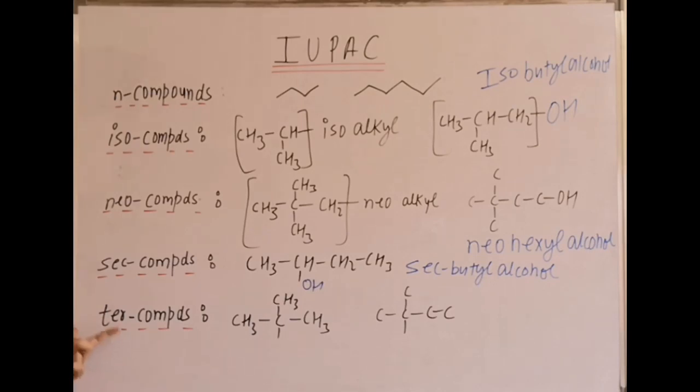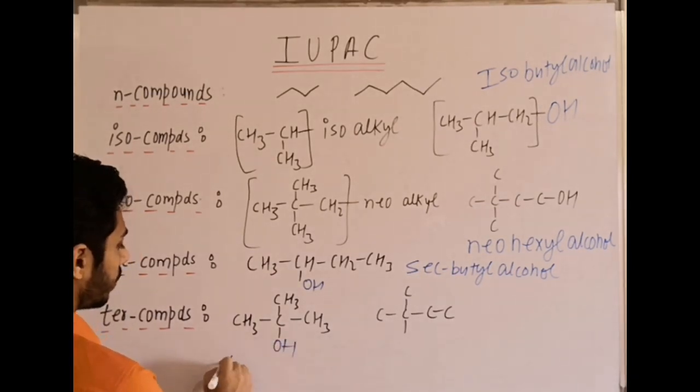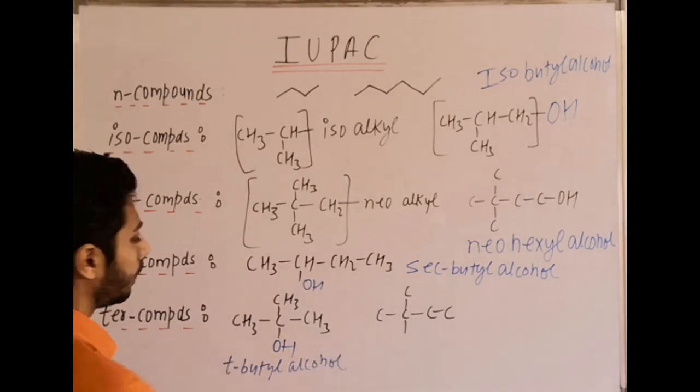Then tertiary compounds. In a tertiary compound, with this type of arrangement, primary carbon is there, secondary carbon is possible, but only one tertiary carbon, and any group if present will be attached to the tertiary carbon, that's why this is termed a tertiary compound. So here first see primary, primary, primary, and one tertiary, it is the tertiary butyl group. And if I put Cl or OH there, this becomes tertiary butyl alcohol.